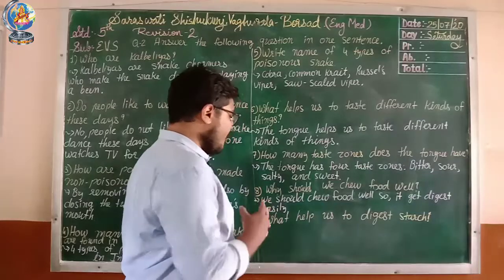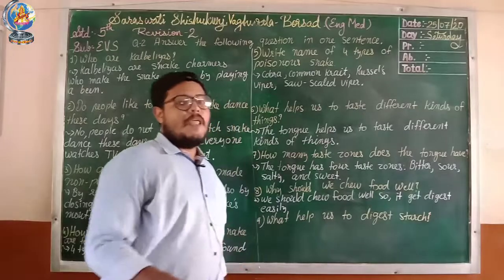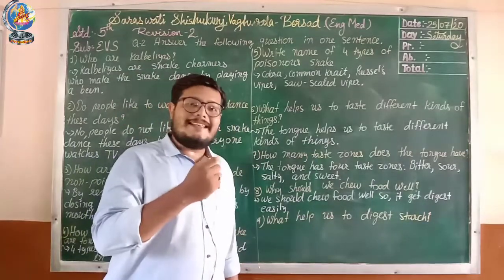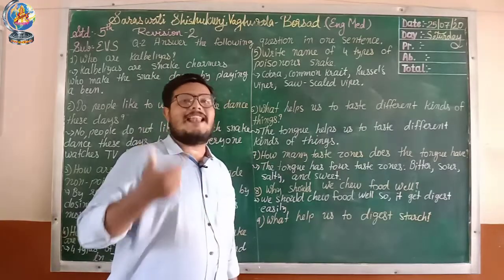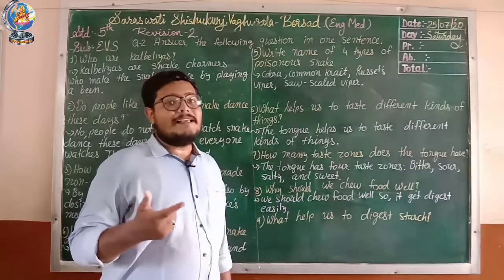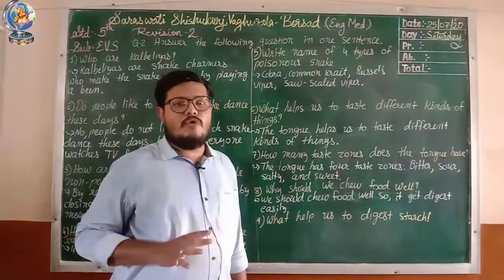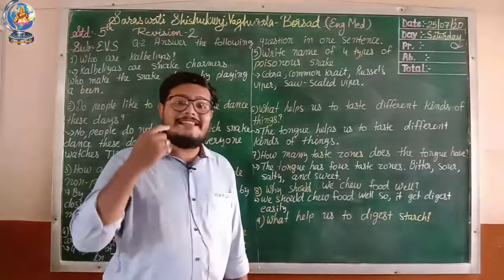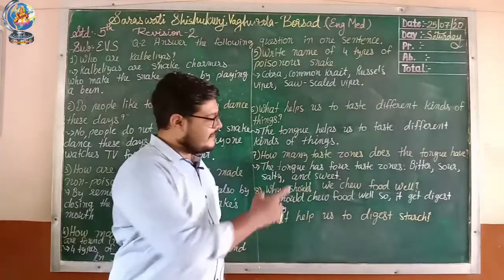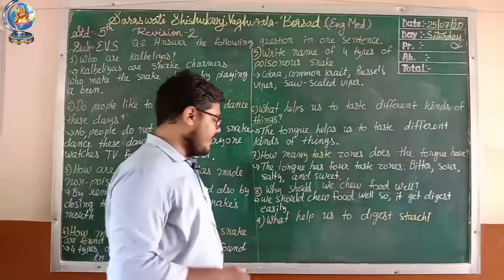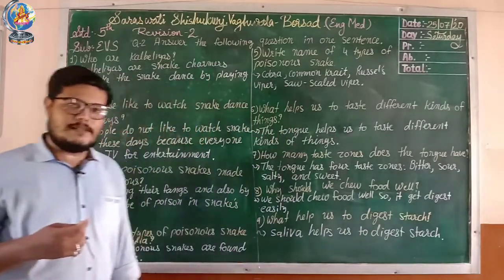Now let's move on. 9 number question. What help us to digest starch? So as you all know, there is a tongue, and with that tongue saliva is present in your mouth, right? You have seen video that when you chew food, that saliva is get added into your food pieces, and that saliva will help to digest starch, or we can say carbohydrate. So that starch will digest in your mouth. When the digestion begins, the thing which get digested is starch, right? So now let's write answer. Saliva help us to digest starch. So easy, right? Just take a look of all answers.